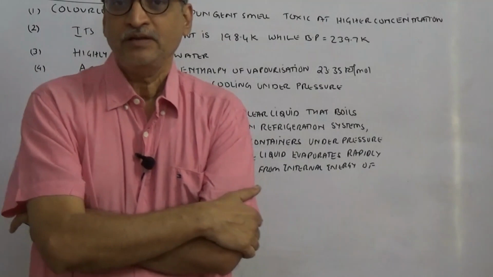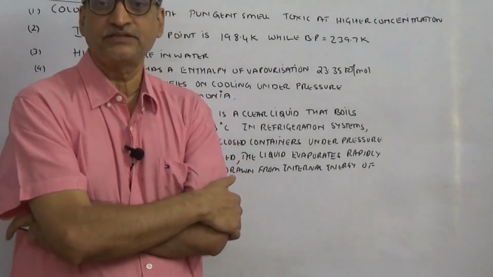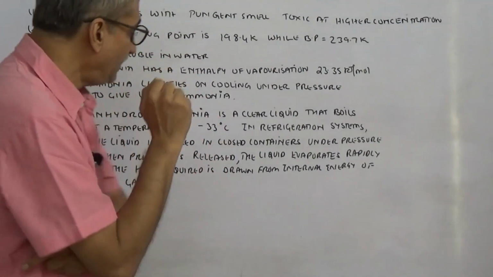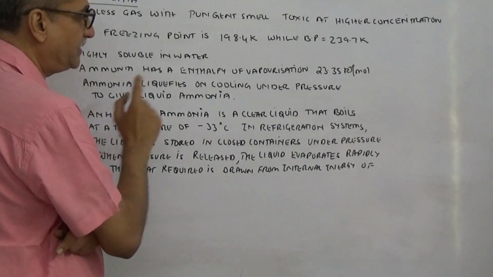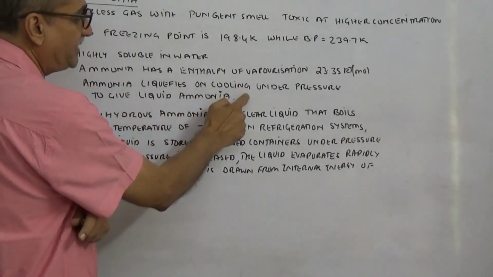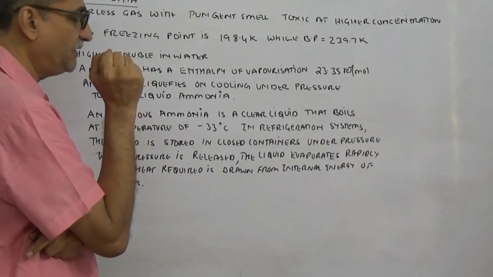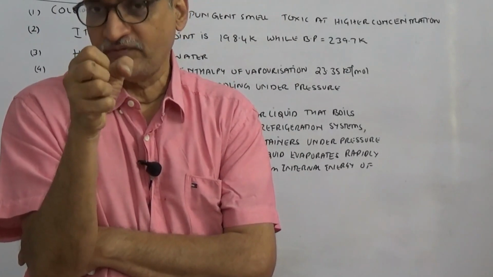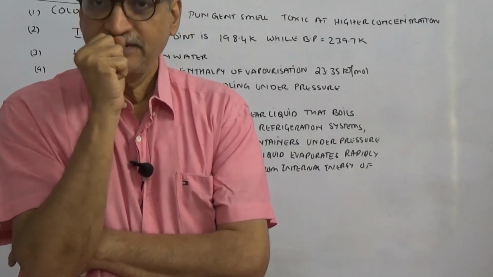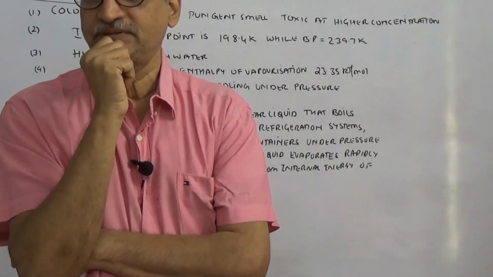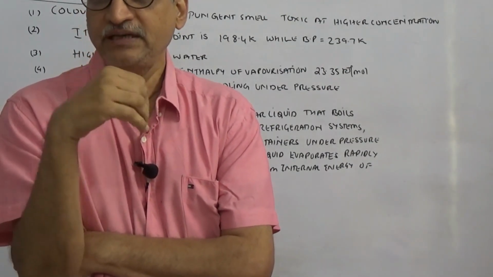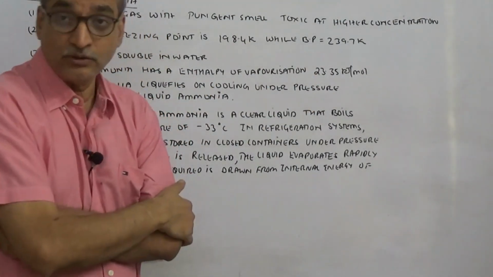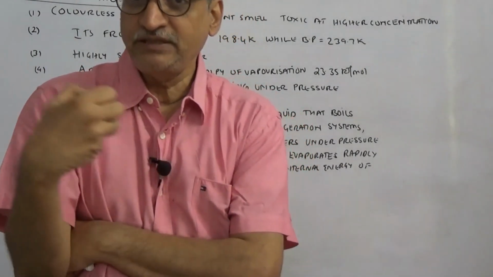One of the major uses of ammonia is as a refrigerant. Why is it used as a refrigerant? The main reason is that anhydrous ammonia liquefies on cooling under pressure to give liquid ammonia. So when you apply pressure to ammonia, it liquefies. And when you release the pressure, it immediately evaporates. Its enthalpy of vaporization is 23.5, so it's endothermic. It requires that much energy to vaporize.